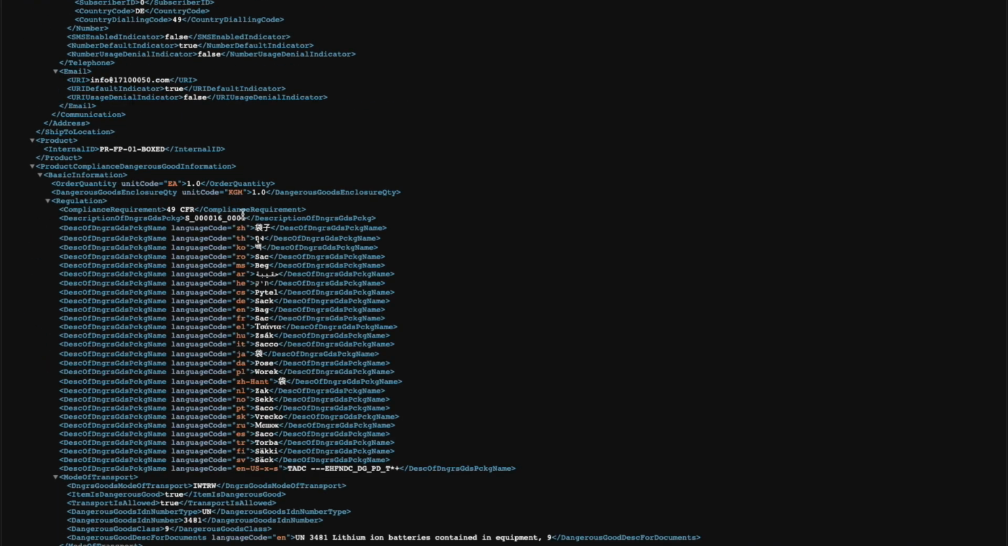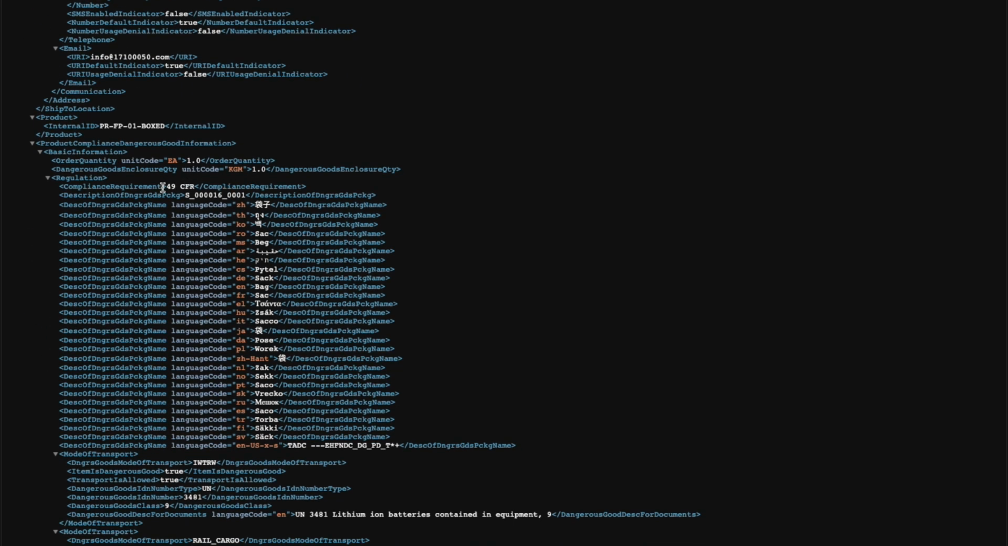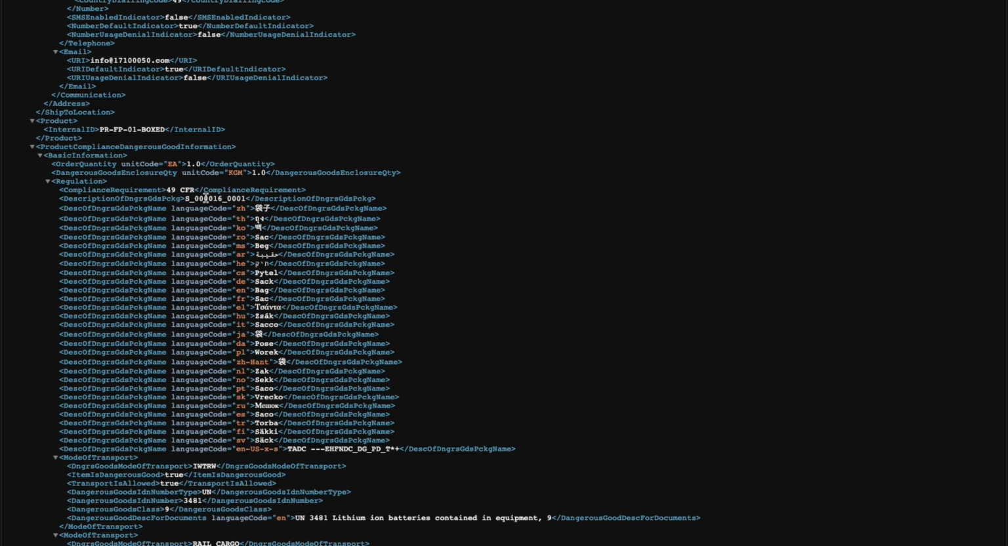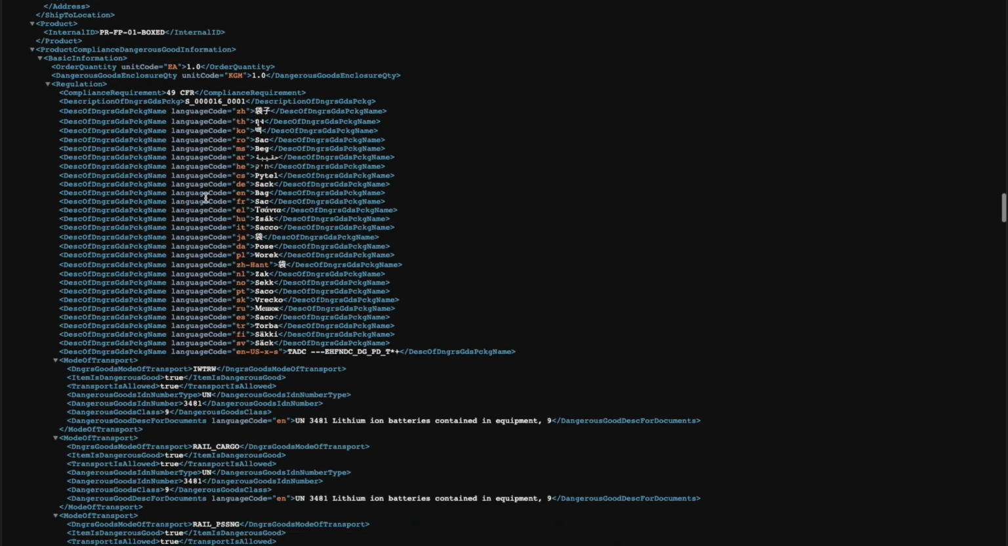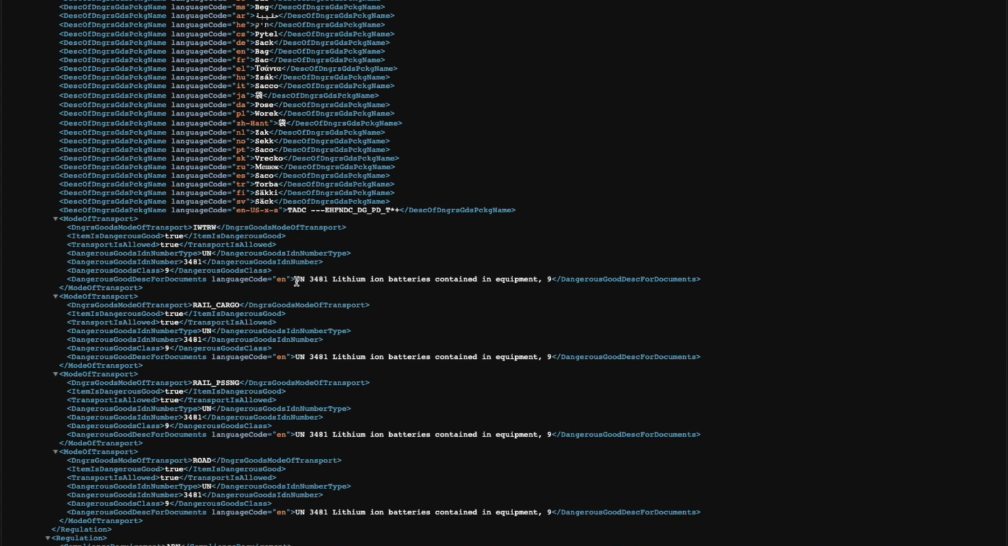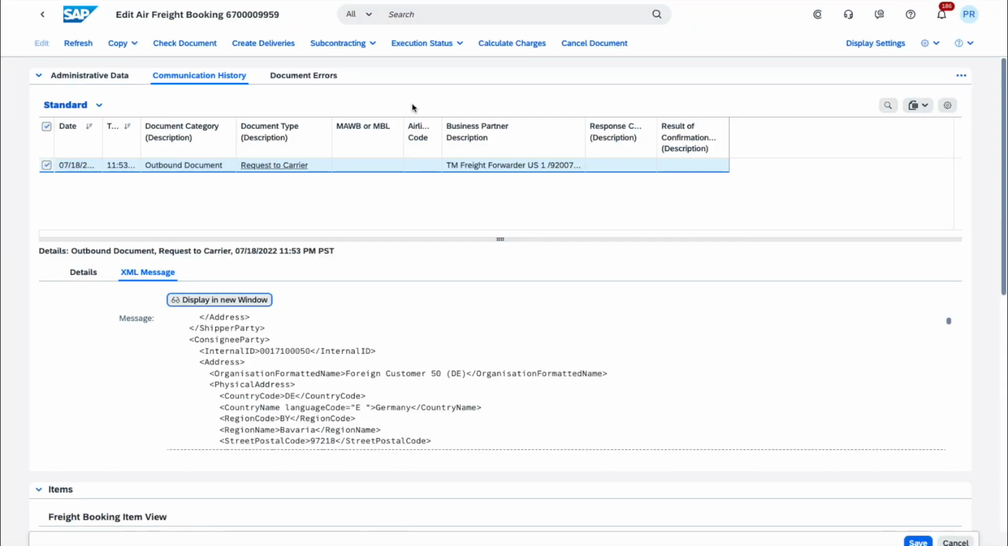And if we drill down to the appropriate section, we can see that the applicable compliance regulations have also been indicated. So we have the 49 CFR, which will cover the American road transportation leg from RDC to the airport. We can also see that the applicable norms have been included in the message, which in this case is the UN 3481 lithium-ion batteries, as the good that we are sending to this customer is a laptop that includes a lithium-ion battery. So we will close this message.